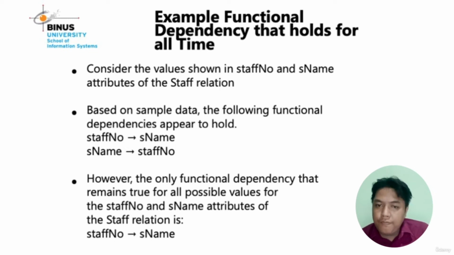However, the only functional dependency that remains true for all possible values of the staff number and staff name attributes of the staff relation is staff number to staff name. We can say that staff number is the determinant and staff name is functionally dependent on it. So staff number can determine staff name. This is the example of a functional dependency that holds for all time.